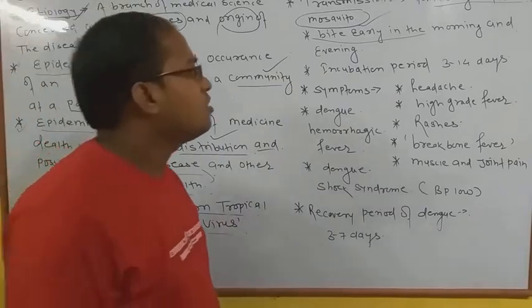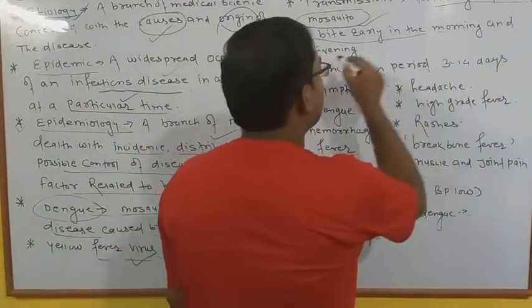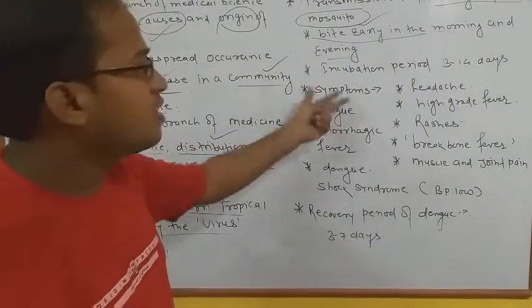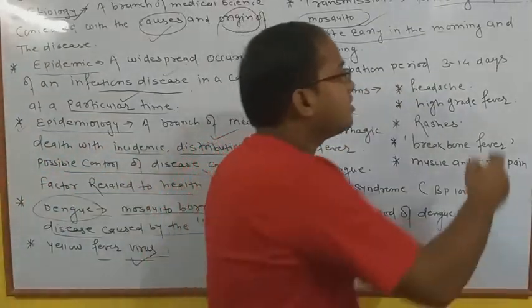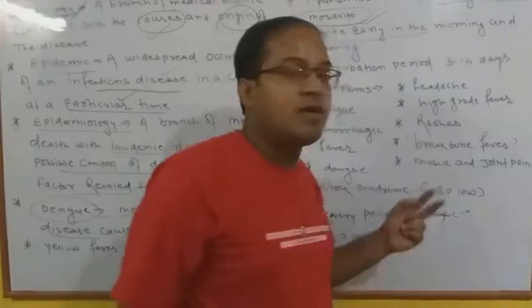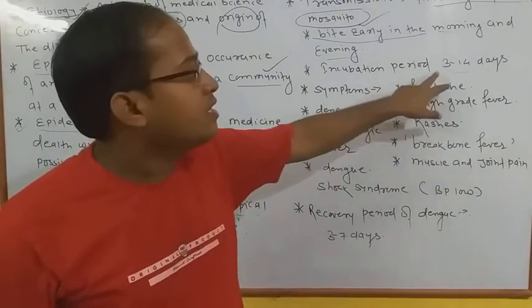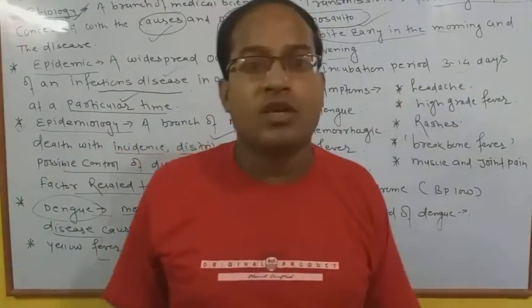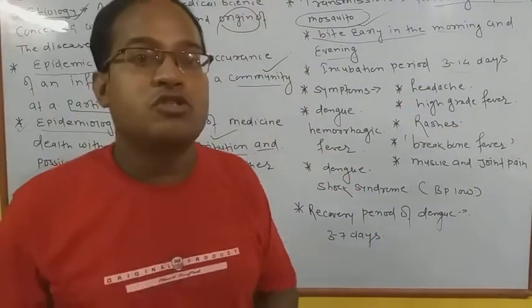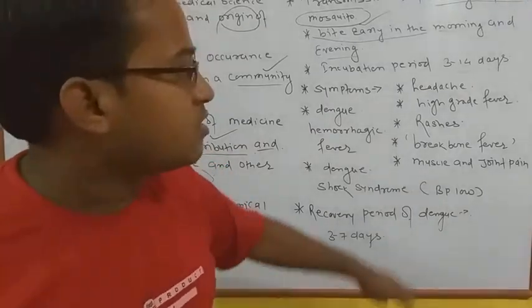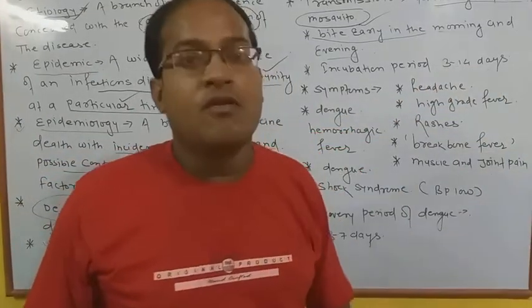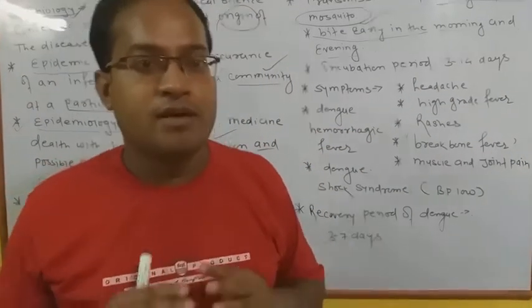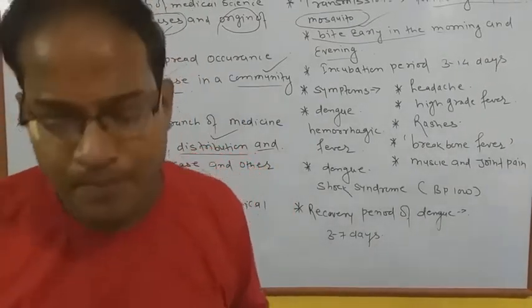They bite early in the morning and evening, and their incubation period is 3 to 14 days. They have to develop inside the human body, and the 3 to 14 days are the most serious, because several types of functions are observed in the process.